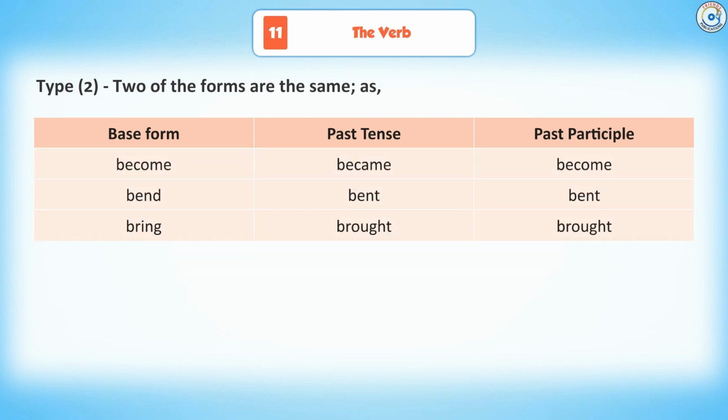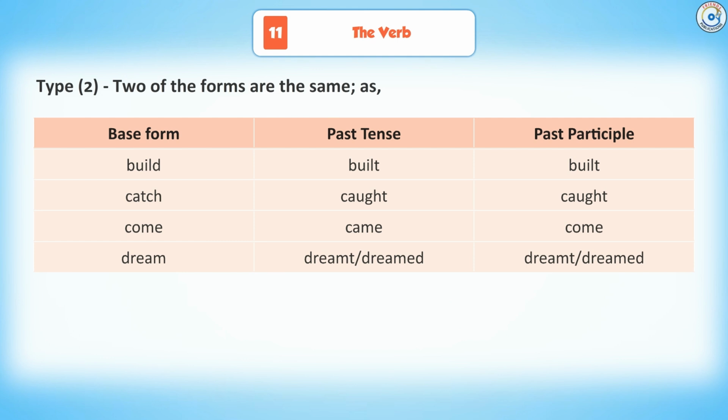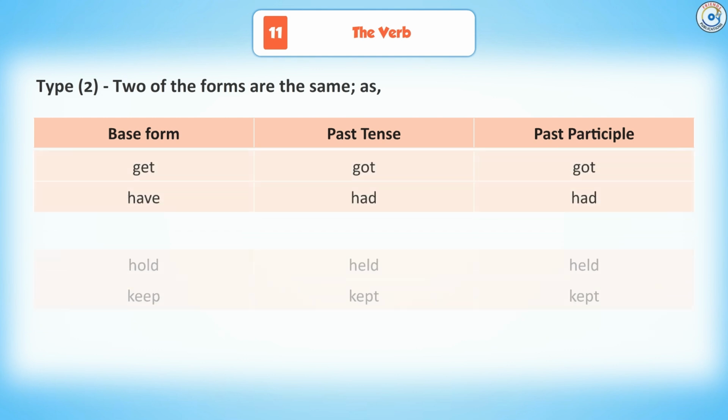Become, became, become. Bend, bent, bent. Bring, brought, brought. Build, built, built. Catch, caught, caught. Come, came, come. Dream, dreamed, dreamed. Feed, fed, fed. Find, found, found. Get, got, got. Have, had, had.